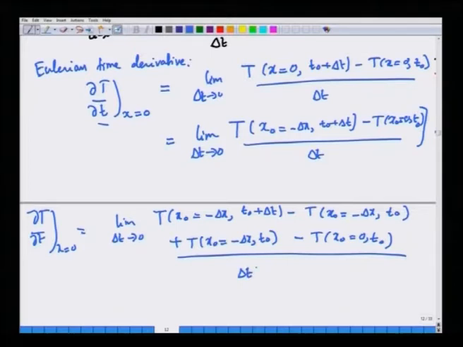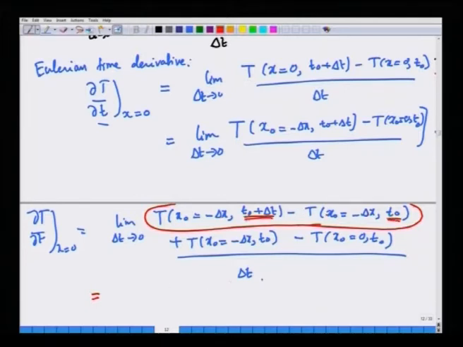Now we can identify the following. If you look at this combination here, you are identifying the same material particle, x naught minus delta x, but the time is different.